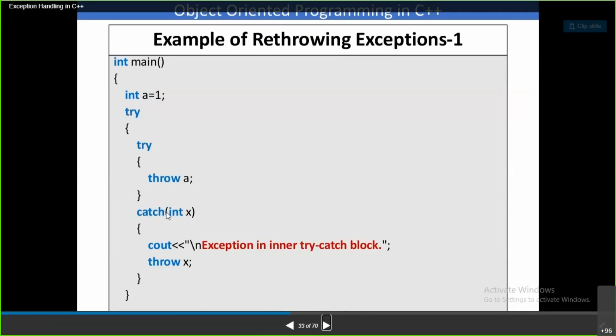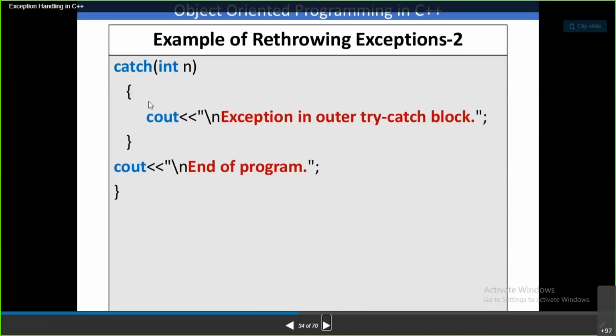But inside this catch block, you are not handling the situation. You are simply throwing that x value, a value means 1. That 1 is now stored in x. From this catch block, you are simply throwing that x. That is going to be caught by the outer catch block, which catches what the inner catch block threw. That exception you handle inside this outer catch block.